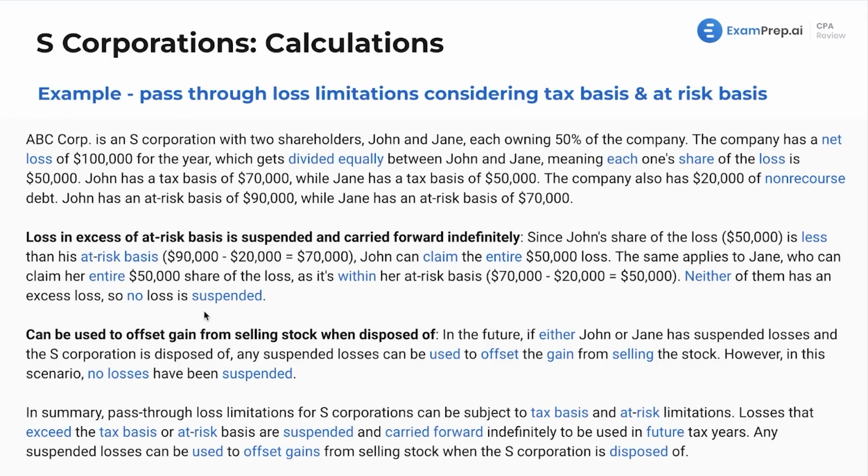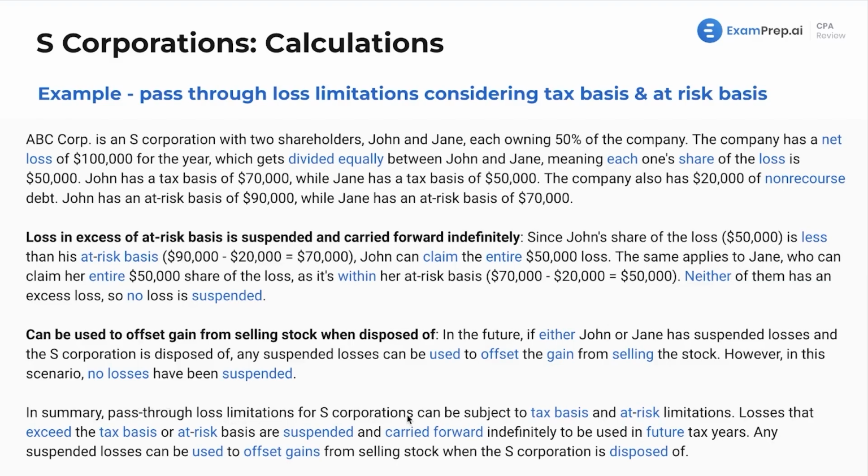Check for that. If we did have a loss in excess, we would carry it forward indefinitely until you sell the stock or it's disposed of or the company goes under. It can be used to offset gain from selling stock when it's disposed of. In the future, if either John or Jane has suspended losses and the S-Corp is disposed of, any suspended losses can be used to offset the gain from selling the stock. However, in this scenario, no losses have been suspended.